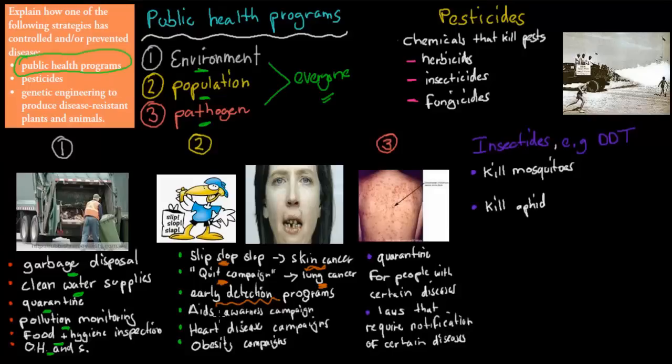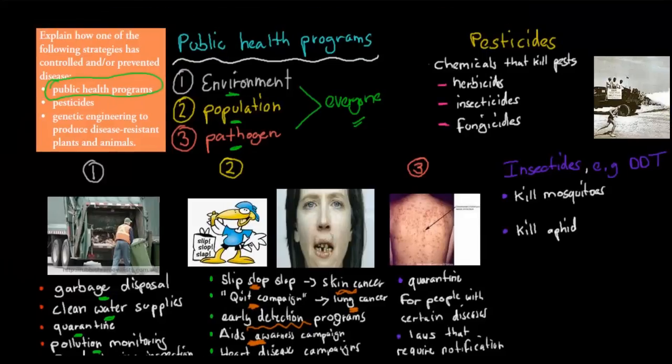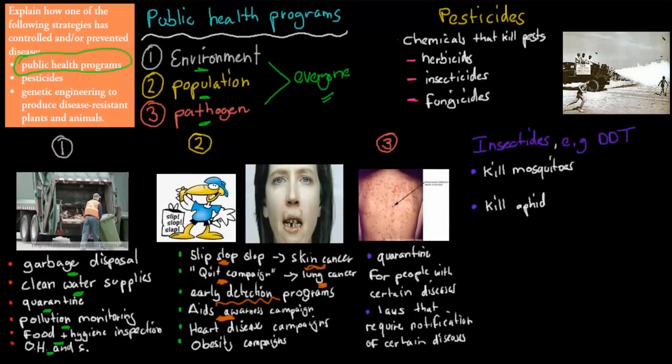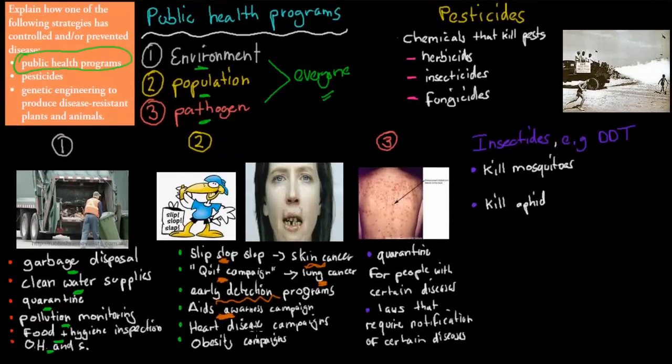We've got AIDS awareness campaigns. Again, these are not mostly in Australia, but in parts of Asia and Africa, where people are encouraged to use protection, for example, to make sure AIDS doesn't spread. And these are there to let everyone know what they can do to control and prevent these different types of diseases. We've got heart disease campaigns. Again, these are to do with healthy eating, doing exercise to help you prevent getting heart disease. And it's usually television ads and posters and stuff like that.